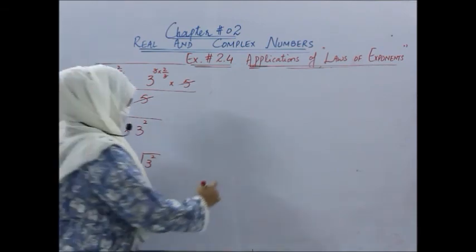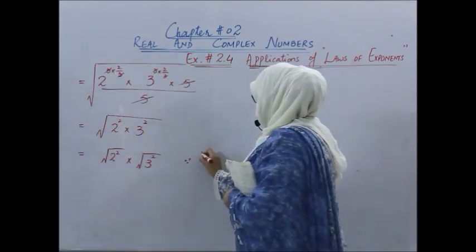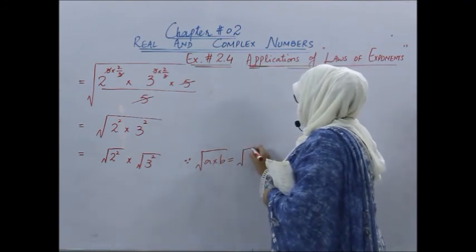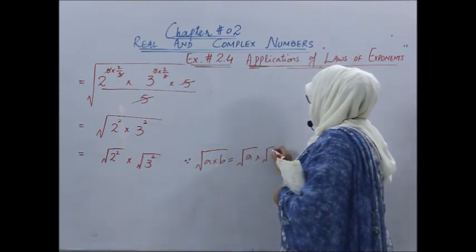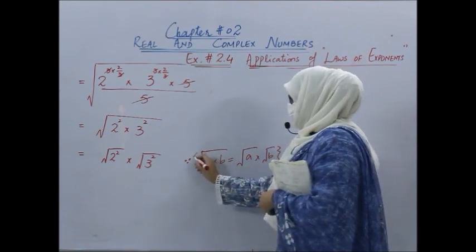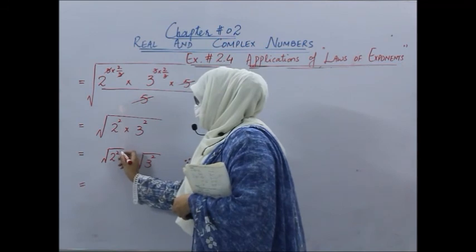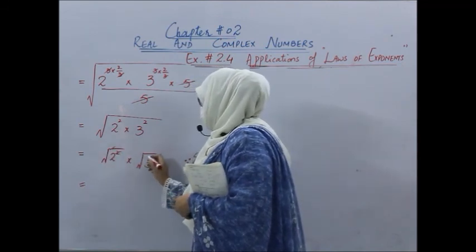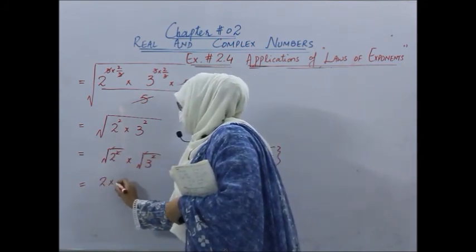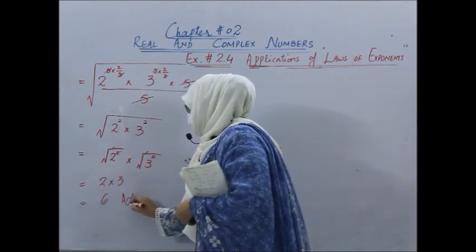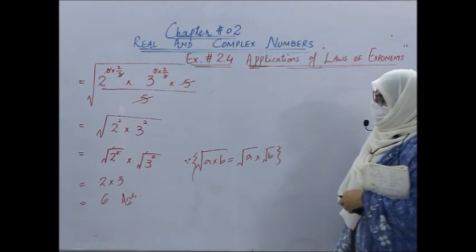Which property of radicals have we used over here? Square root of a into b, we can write it as the square root of a into square root of b. So we have used this property or the law of radicals. Now we can cancel the square with the square root. Similarly here we will have 2 into 3 and our answer would be 6. I hope this is clear to you.